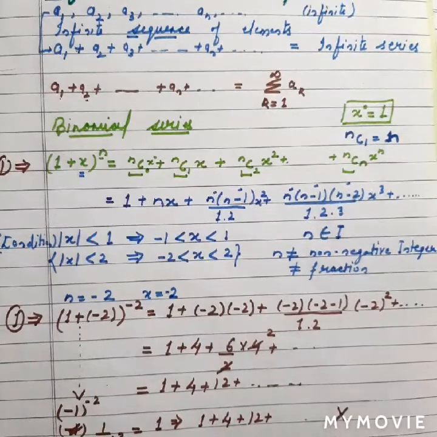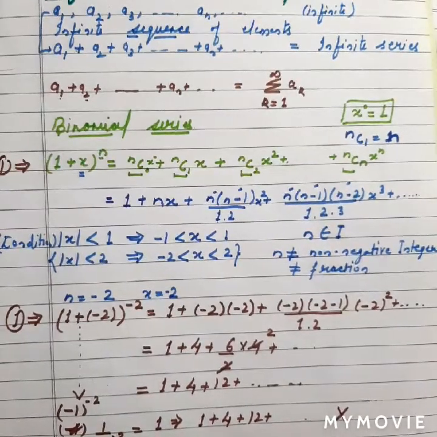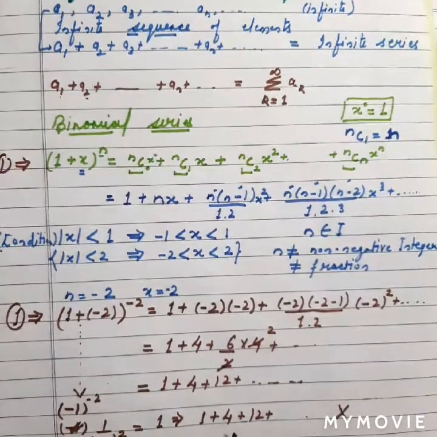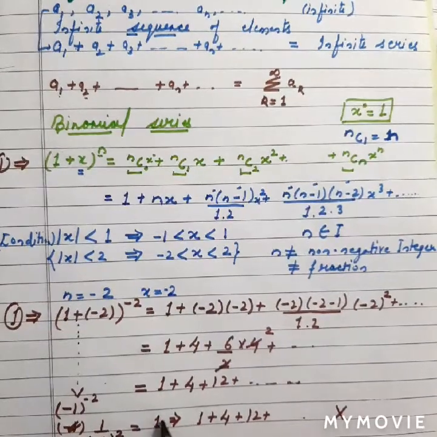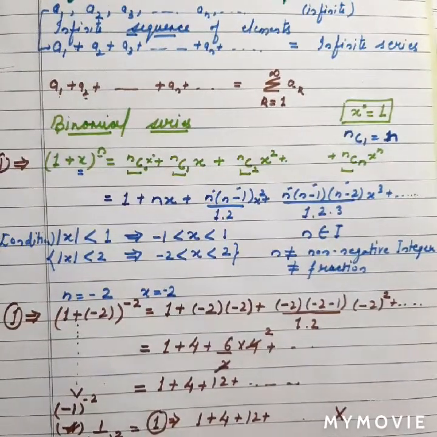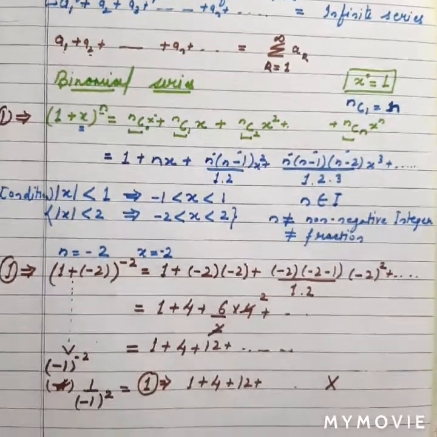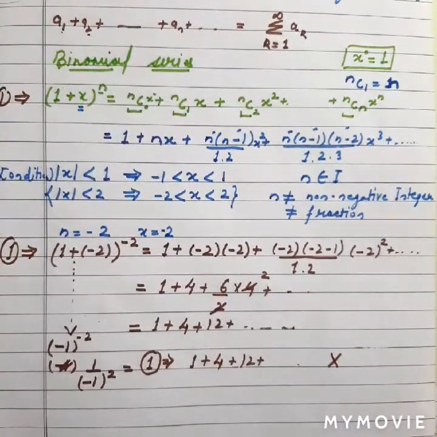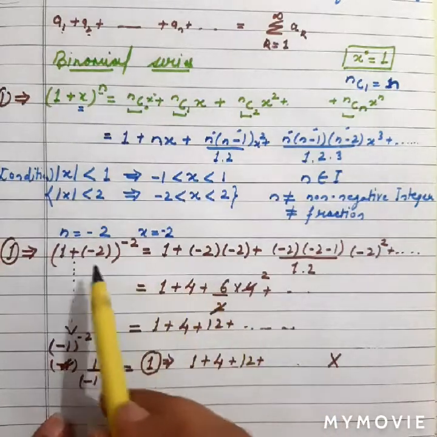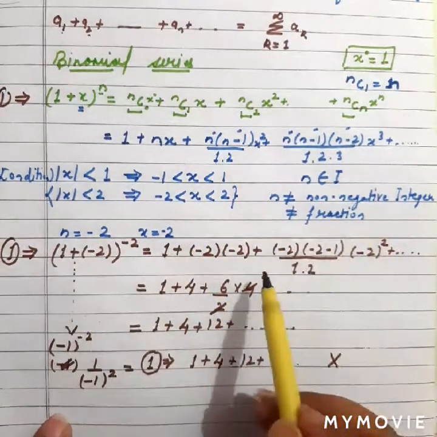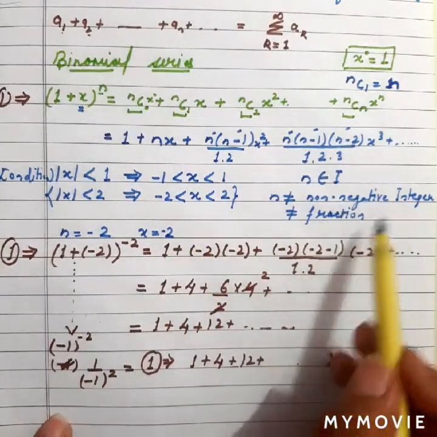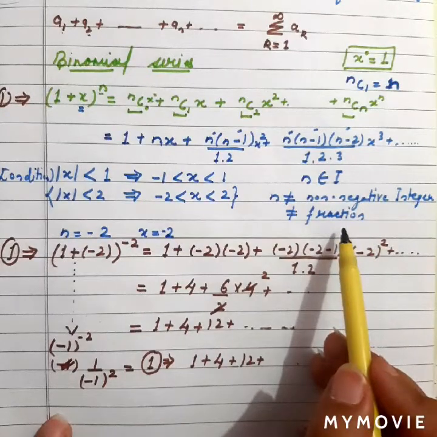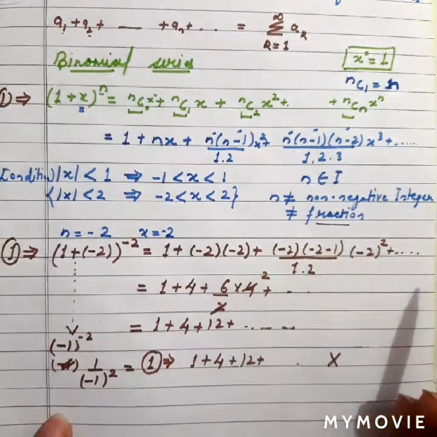This is incorrect. The right hand side has become more than 1, and on the left hand side we have 1 only, so this is something which is incorrect, right? I explained this just to prove that we cannot take a non-negative integer and a fraction, and in this way we can prove it for fractions also.